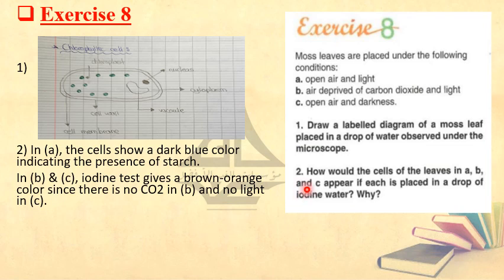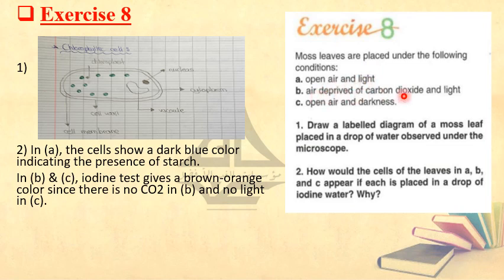Number 8. We get green leaves, and they were placed under different conditions. First case, open air and light. Let us discuss together. If the green leaves are placed under open air and light, will they make photosynthesis? Of course, yes.